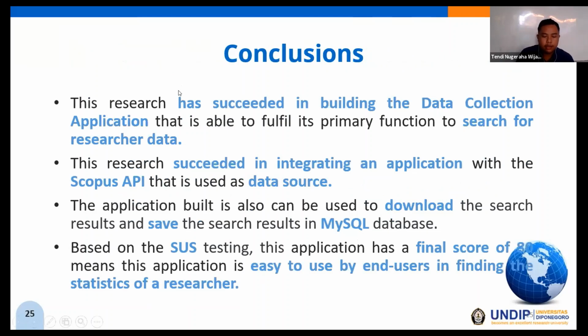Then, based on the result of the analysis, design, implementation, and testing that has been done, it can be concluded that this research has succeeded in building the data collection application that is able to fulfill its primary function to search for researcher data. This research succeeded in integrating an application with the Scopus API that is used as a data source. The application built can also be used to download the search result and save the search result in a MySQL database. And based on the usability testing, this application has a final score of 80, meaning this application is easy to use by end users in finding the statistics of researchers.